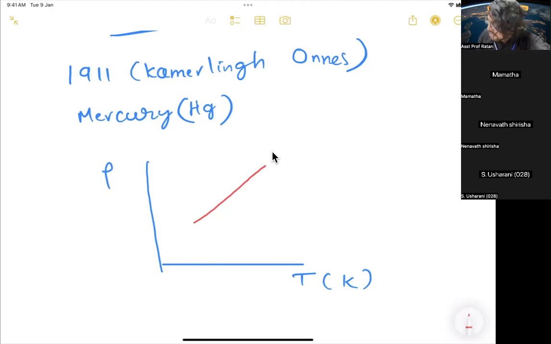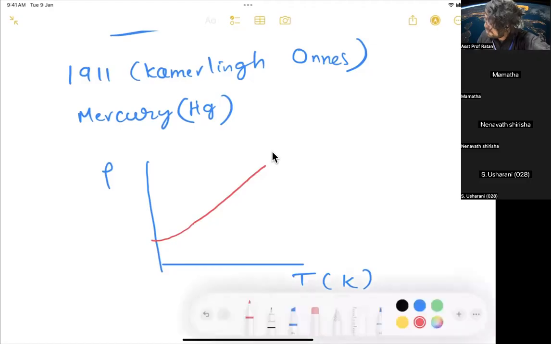So people expected that as you decrease the temperature, the resistivity would also decrease like this. So people thought like this.